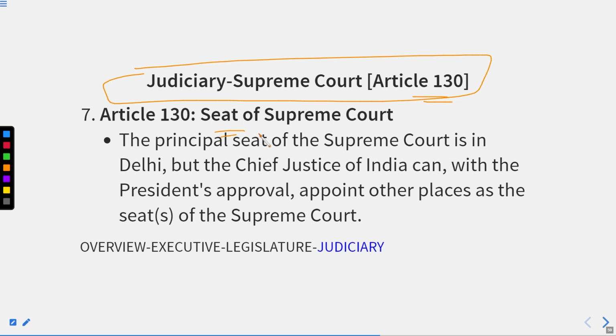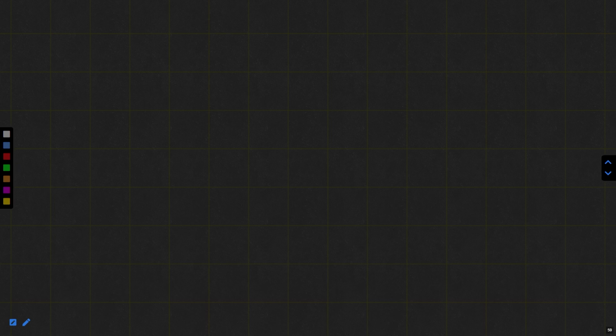It's for the seat of the Supreme Court. The principal seat of the Supreme Court is in Delhi, but the Chief Justice of India can, with the President's approval, appoint other places as seats of the Supreme Court. Basically, if we talk about the Supreme Court's seat, the Supreme Court is situated in New Delhi.